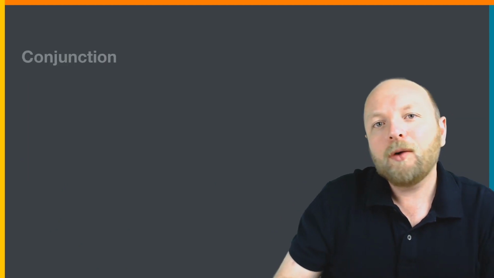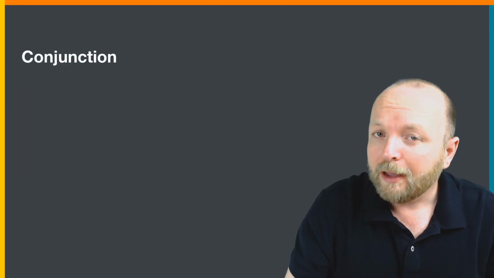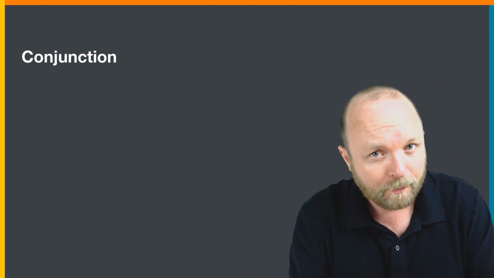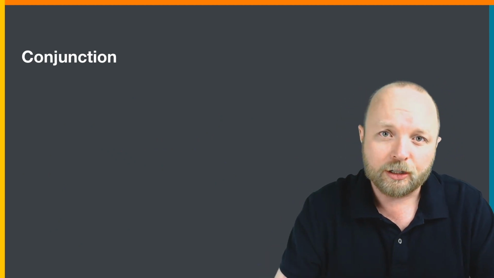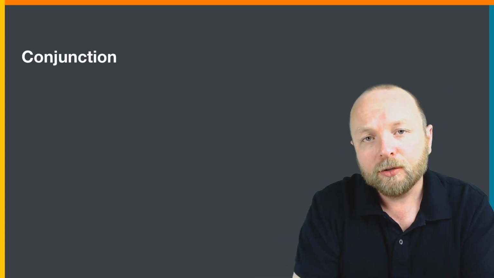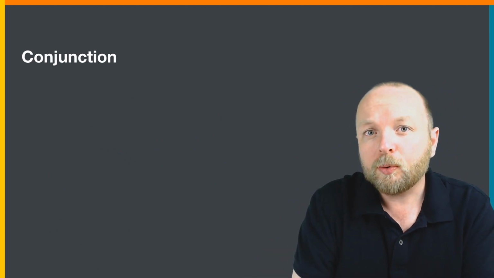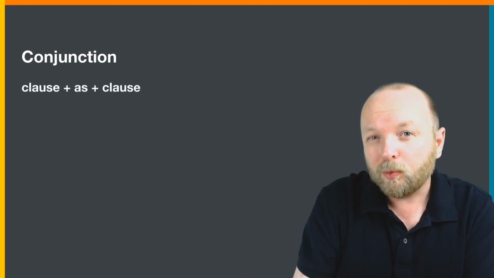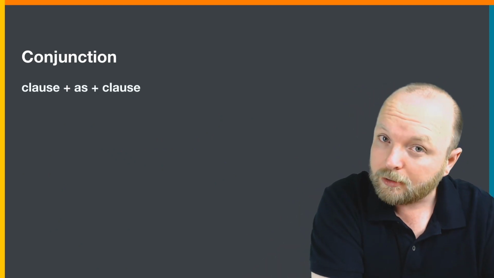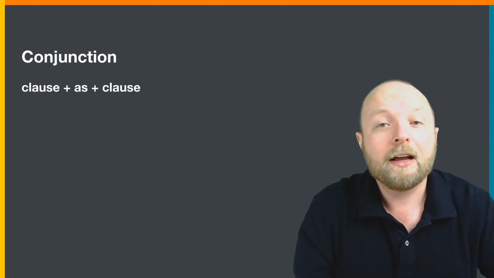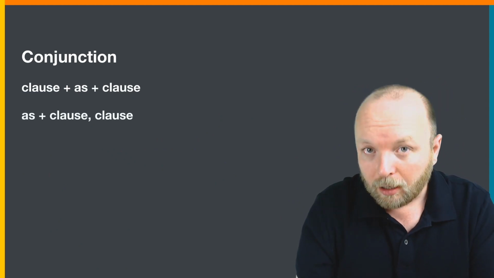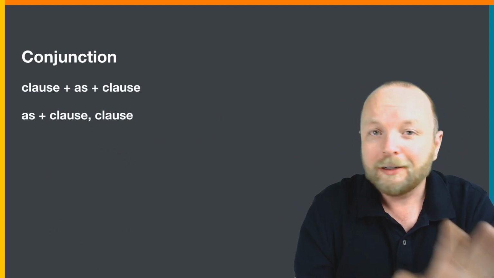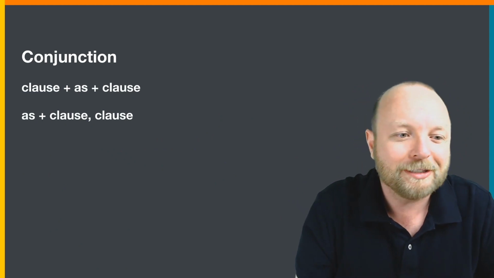Okay, so that's how we use "as" as an adverb. Now let's look at how we use "as" as a conjunction. Now there are many kinds of conjunctions. "As" is used as a conjunction between clauses. Okay, so we can have a clause with "as" and another clause, or we can have "as" plus a clause, comma, and another clause. Don't worry, I'll show you some examples.